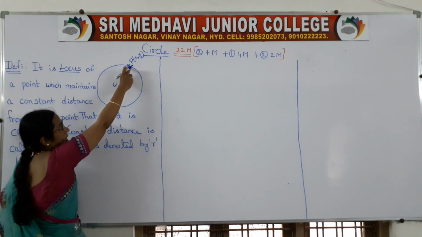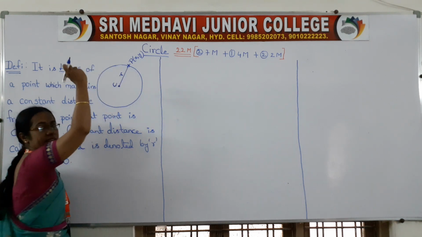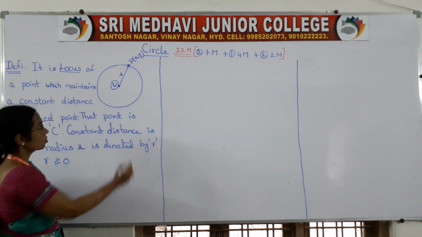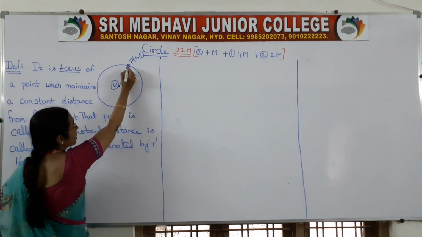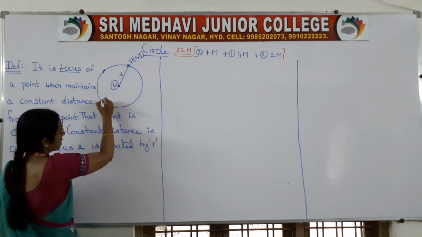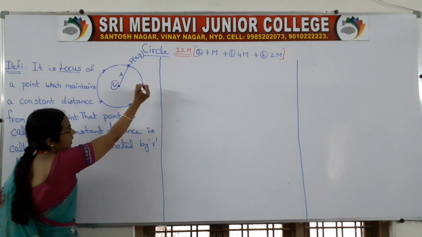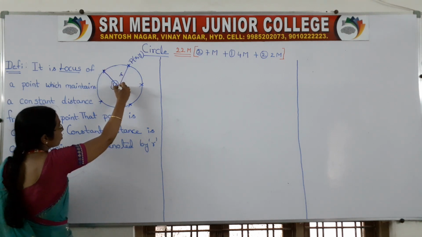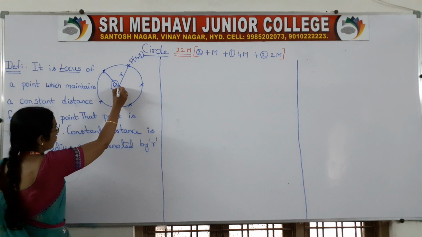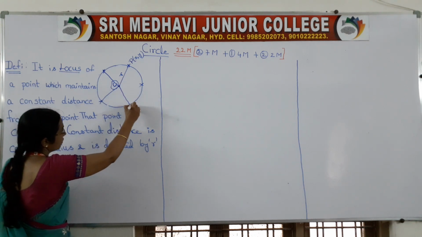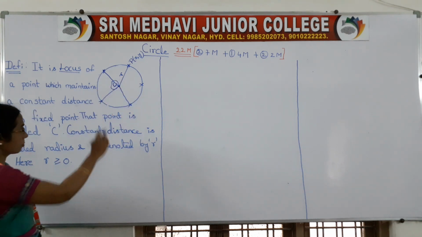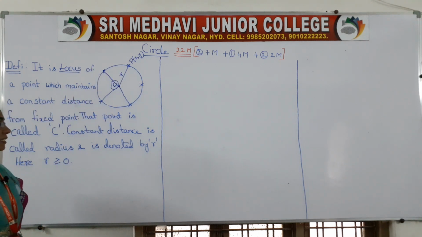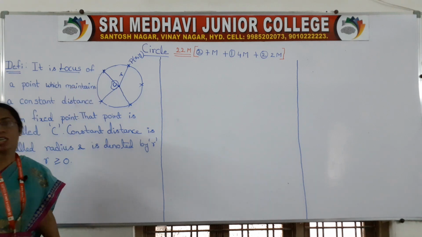It maintains a constant distance from a fixed point. This is the fixed point. Suppose this point is here, next it will move like this, next like this. Whenever the point is here, from here also you can take the distance, from here also you can take the distance. Wherever the point is, this distance will be fixed. It remains constant. Such a curve is called a circle.